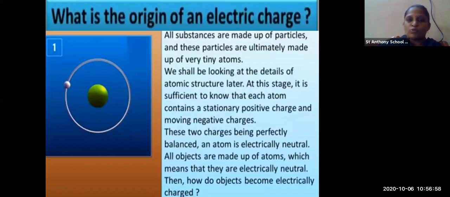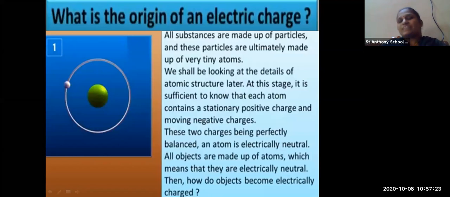In the orbit outside the nucleus, and the nucleus has neutrons as well as positively charged particles, protons. Okay, the positively charged particles and neutrons are present in the nucleus, while the electrons are revolving on the orbit.